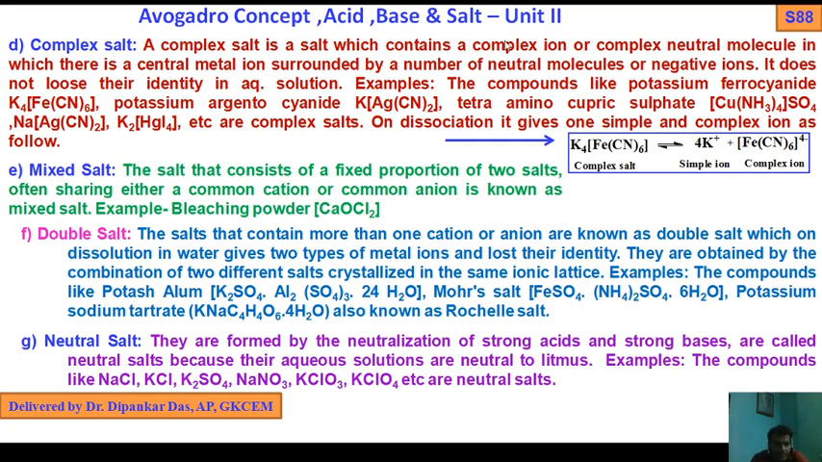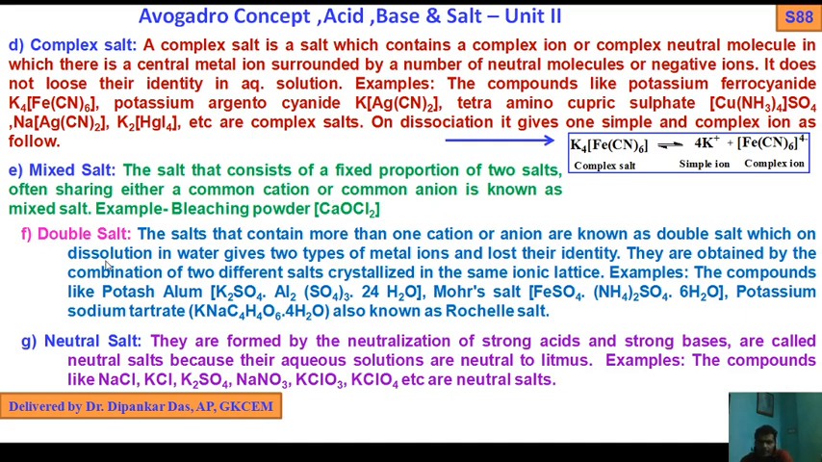In coordination chemistry. Next, mixed salt. The salt that consists of fixed proportion of two salts, often sharing either a common cation or a common anion, is known as mixed salt. Example: bleaching powder, CaOCl2. Okay. Next, double salt.